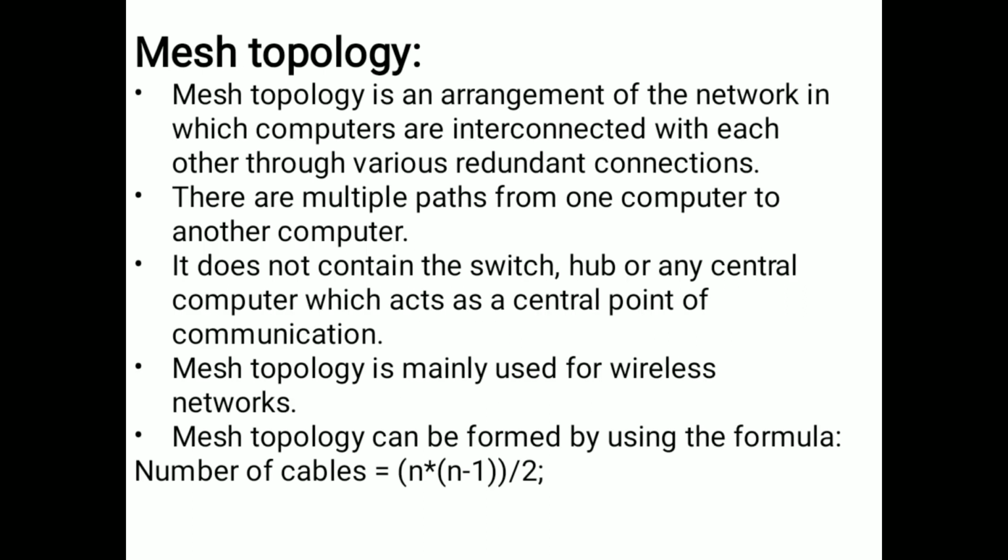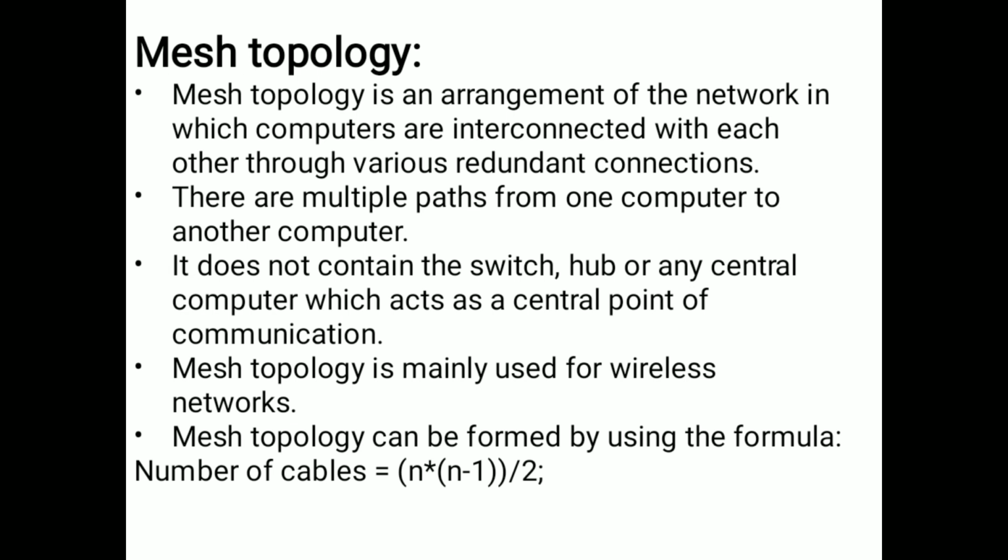And the third one is mesh topology. Mesh topology is an arrangement of networks in which computers are interconnected with each other. So here in mesh topology all computers are interconnected. In the previous bus topology and ring topology, there is only one way to travel information.